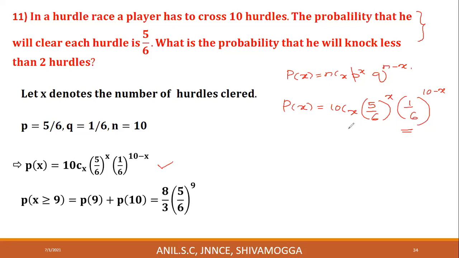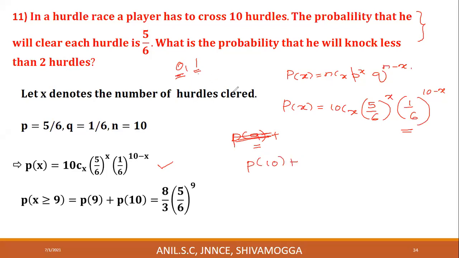If he knocks 0 hurdles, he clears all the 10 hurdles.